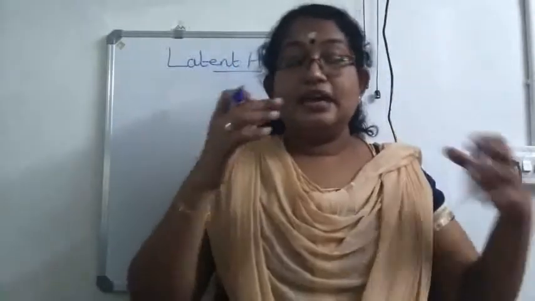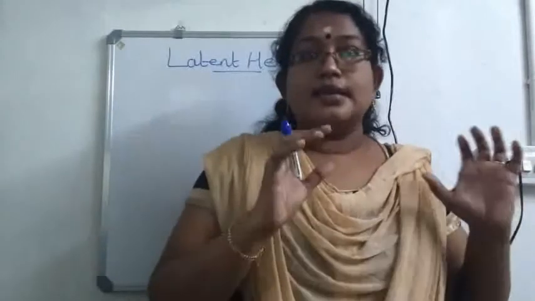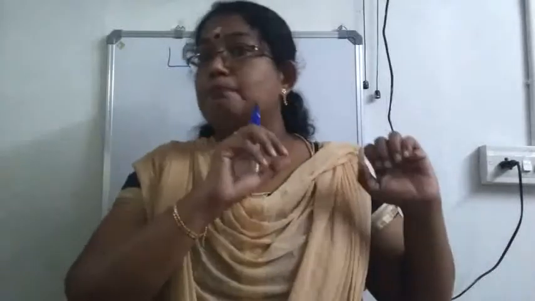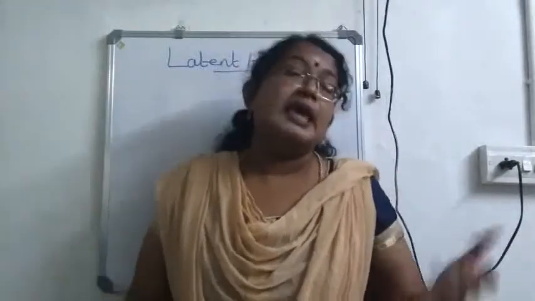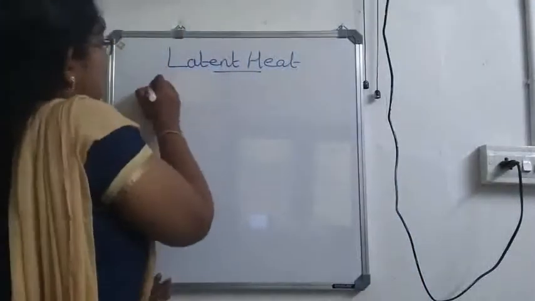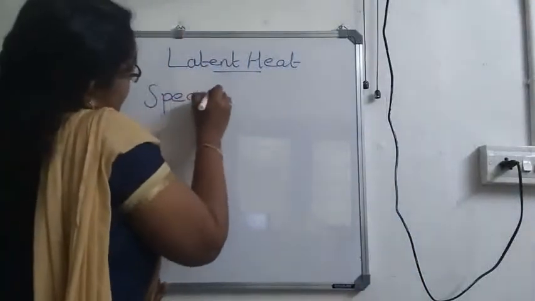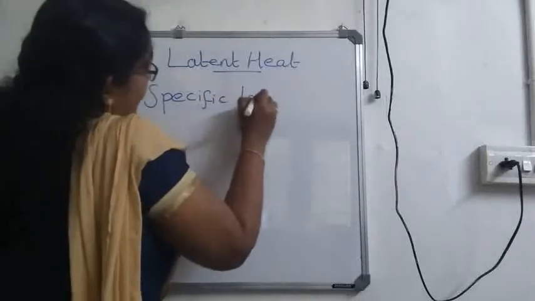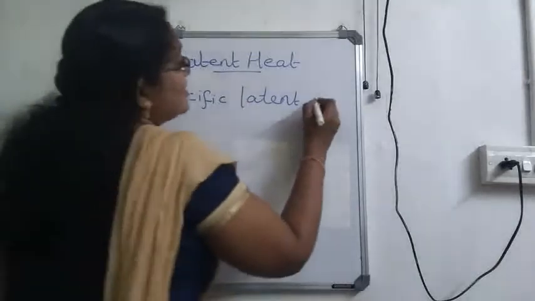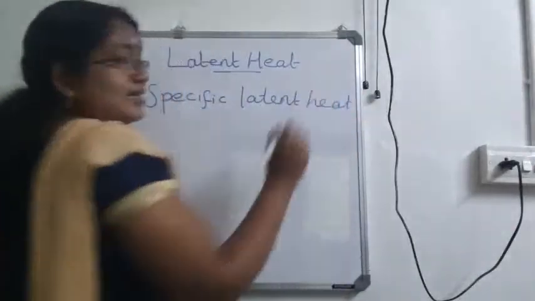And here, if we are considering the heat energy required to change the state of unit mass of a substance, then we will call it specific latent heat. That is, if we specify the mass, this will become specific latent heat.